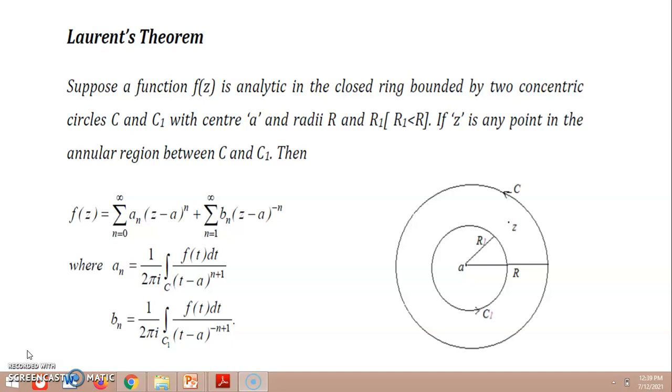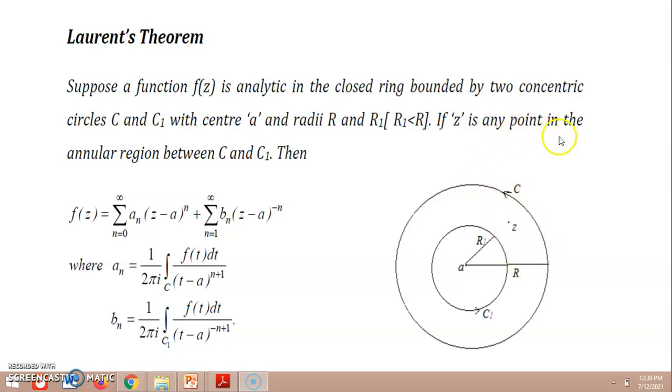So here also we have a function. Suppose a function is analytic in a closed ring bounded by two concentric circles C and C1 with center A and radii R, where capital R is the radius of the big circle, and the inside circle has radius R1. This radius R1 is less than the radius of the big circle, capital R.